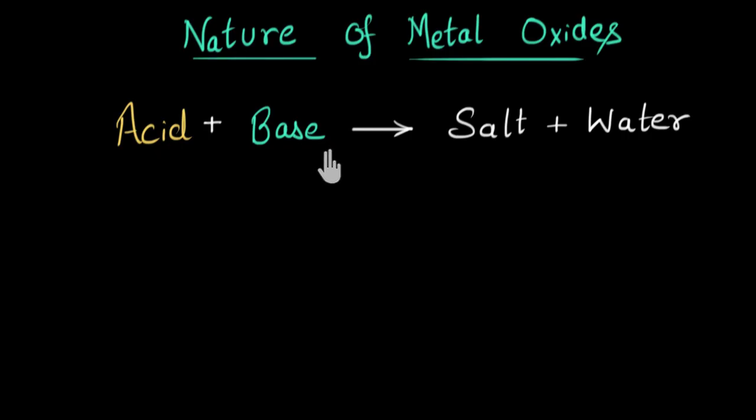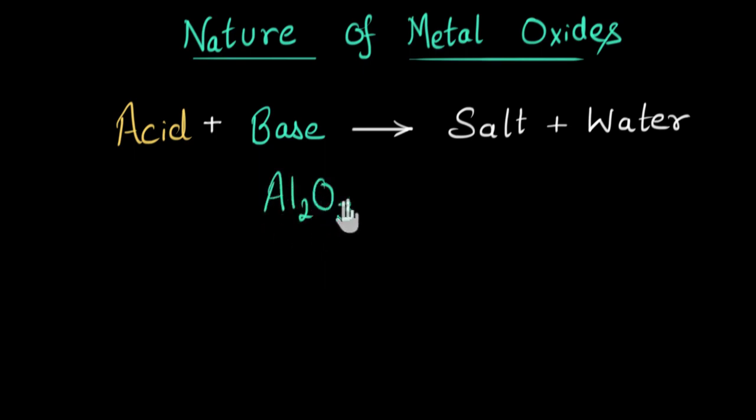There are always exceptions. There are some metal oxides that not only behave as bases, but can also behave as acids. They can behave as acids and react with a base to also give salt and water. Let's look at their example. So first example is aluminium oxide. Let me first of all show you how it behaves as a base.